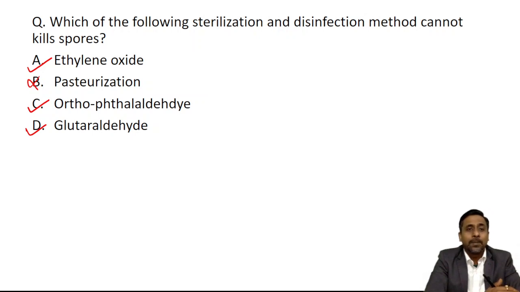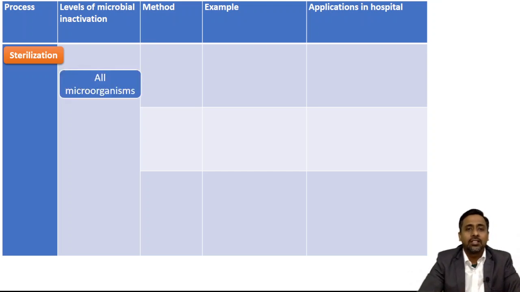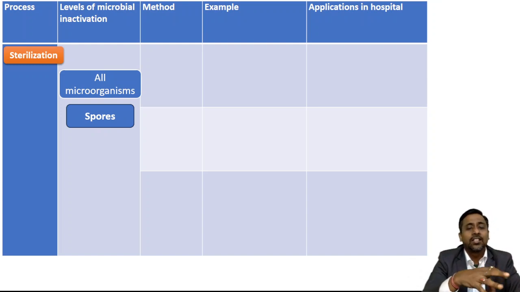So the answer to this question is pasteurization, which cannot kill spores, because pasteurization is basically a high level disinfectant, which usually doesn't kill spores. Okay, but they can also kill spores. So there is some twist, we'll see in the discussion. So the first process which I will discuss is sterilization. And what is the level of microbial inactivation which can be achieved by sterilization? It can destroy all microorganisms, including the spores. All microorganisms means all bacteria, viruses, fungi, everything, including the spores.